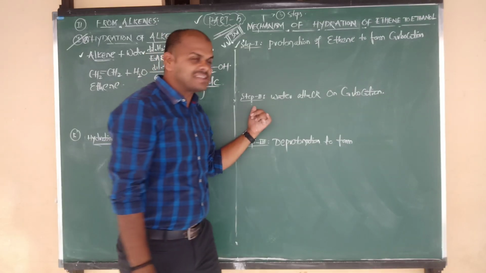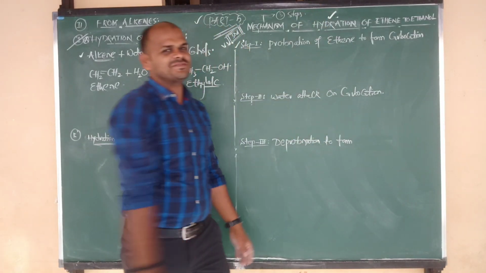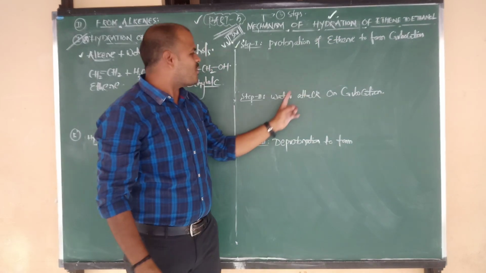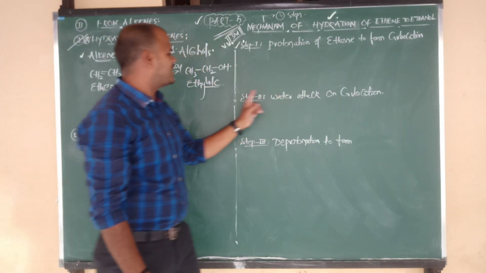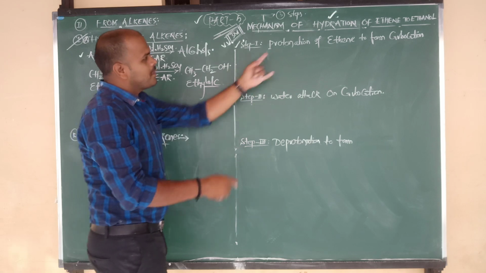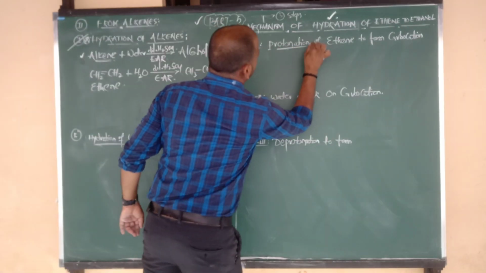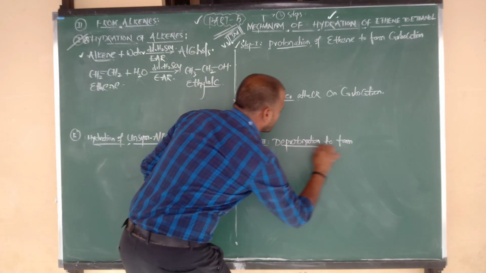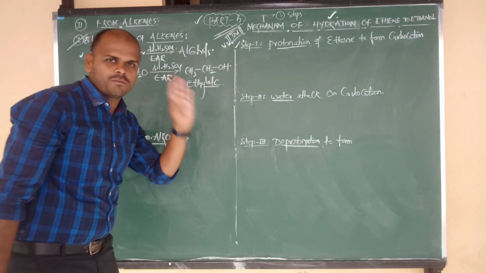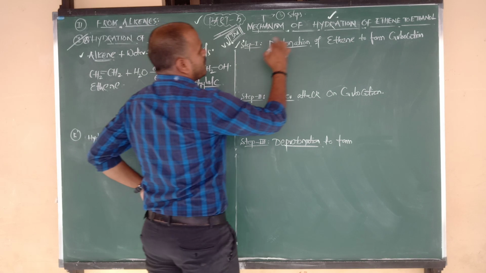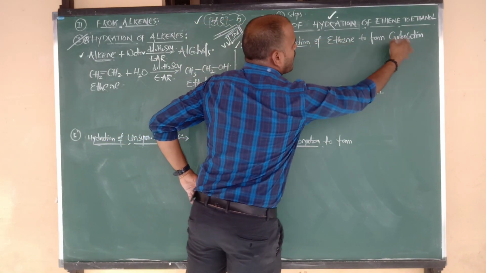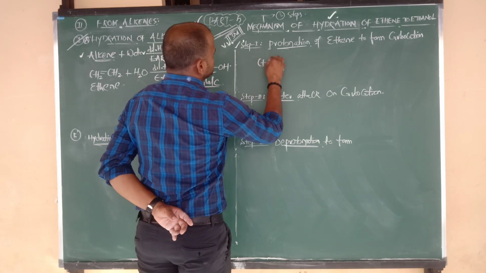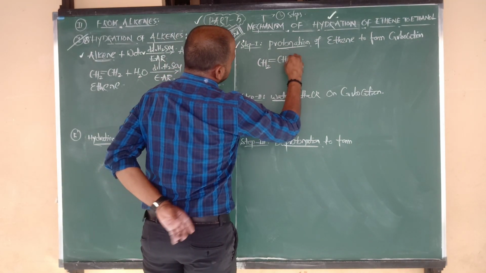What about the intermediate step? Hydration means we have to add water, so water attack on the carbocation takes place in the second step. Step 1 protonation. Step 2 water attack. Step 3 deprotonation. These are the 3 main points you have to focus on. Okay, step 1, protonation of ethene to form carbocation. What is the formula of ethene? CH2=CH2.